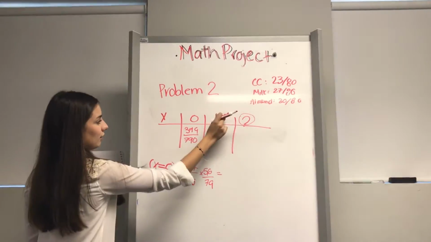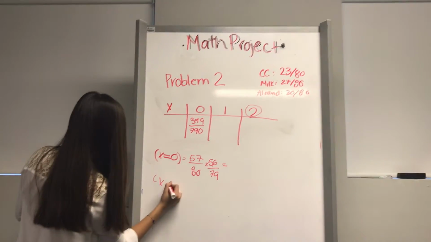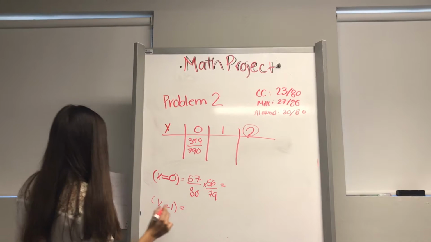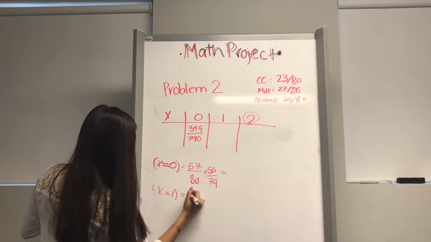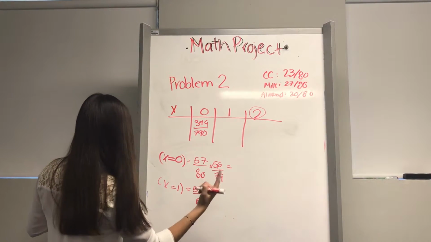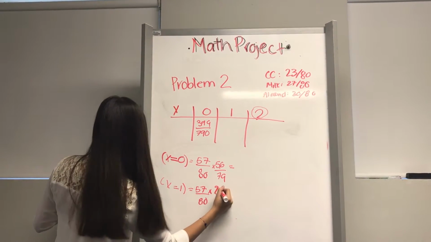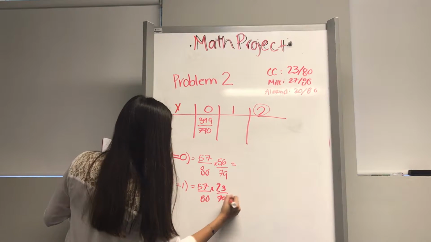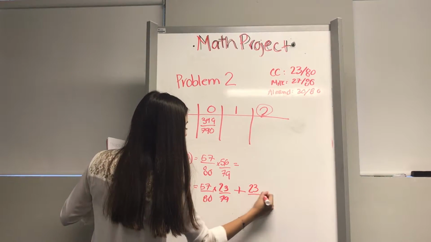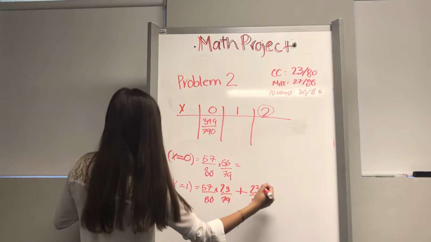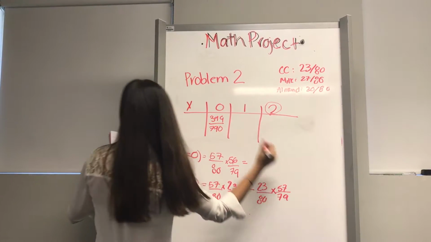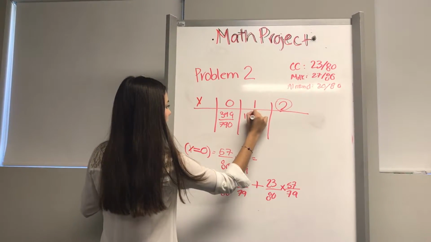Now we want to find x equals 1, and we made 2 picks because we're going to take 2 chocolates. For x equals 1, if we take 1 cookies and cream chocolate, it would be 57, the first pick out of 80, times the second pick, which could be cookies and cream, 23 over 79, plus the first pick being 23 that could be cookies and cream, times the 57 that can't be cookies and cream. And this gives you this number.